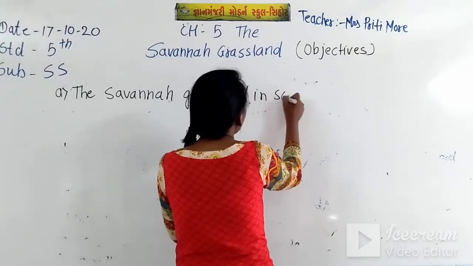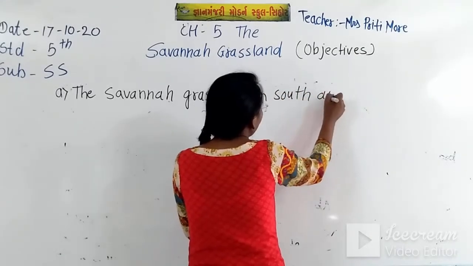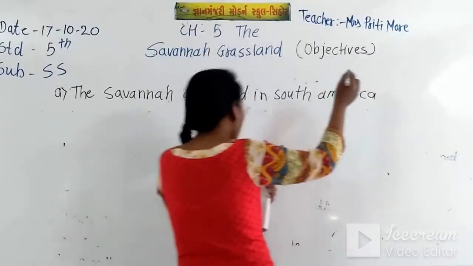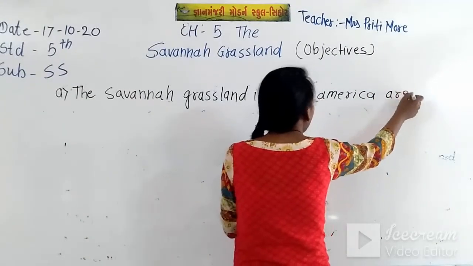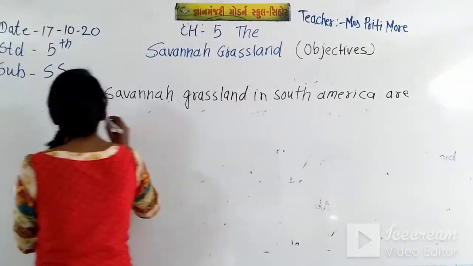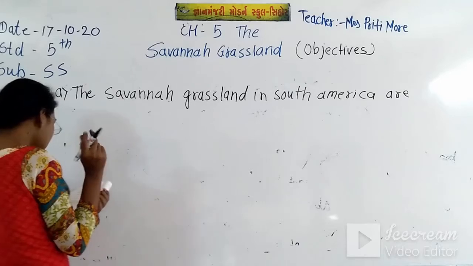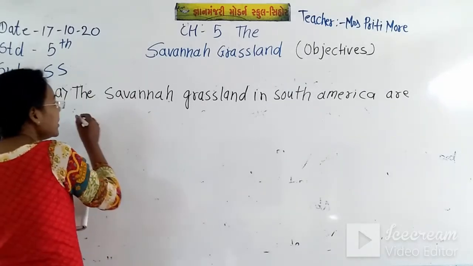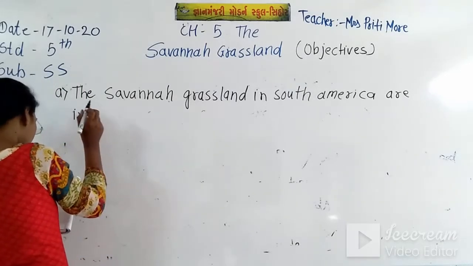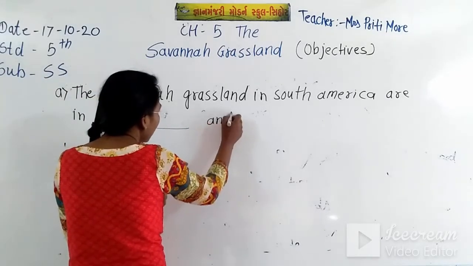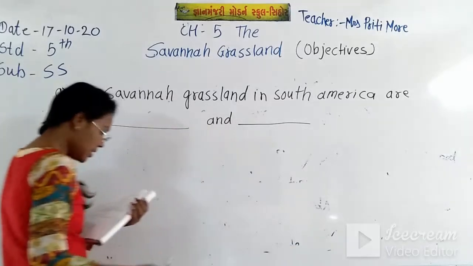The savanna grasslands in South America are in two blank spaces, and again a blank space is there.